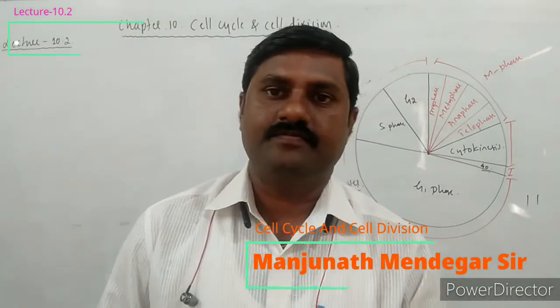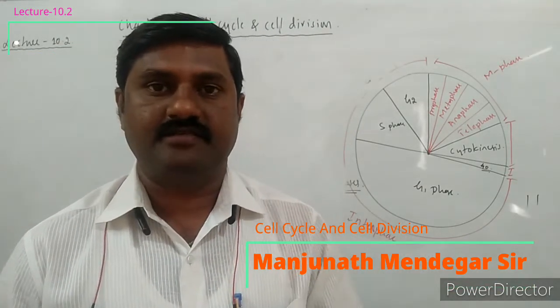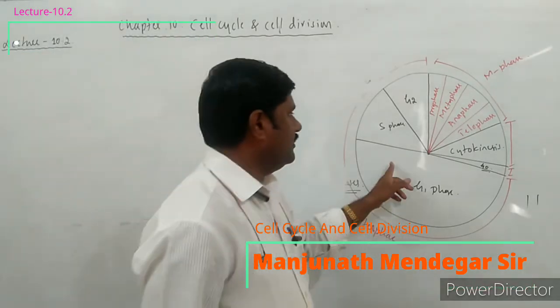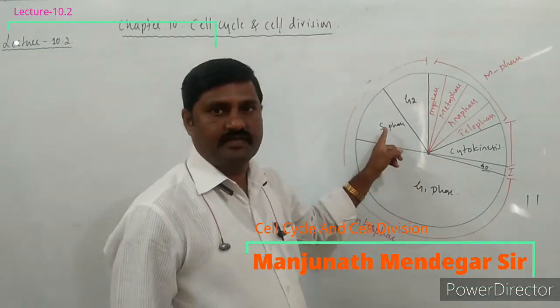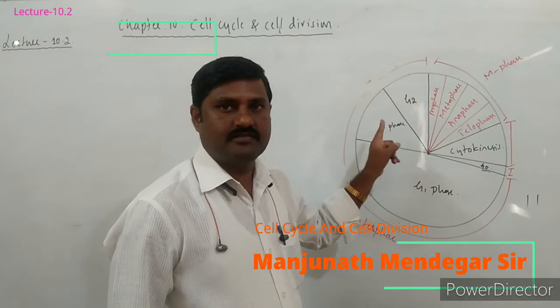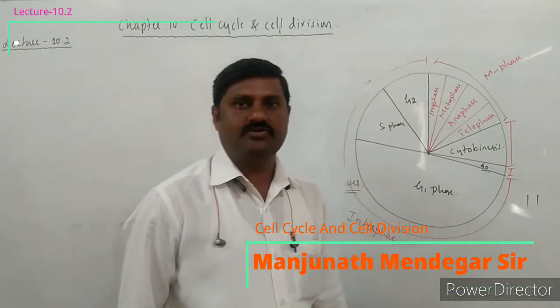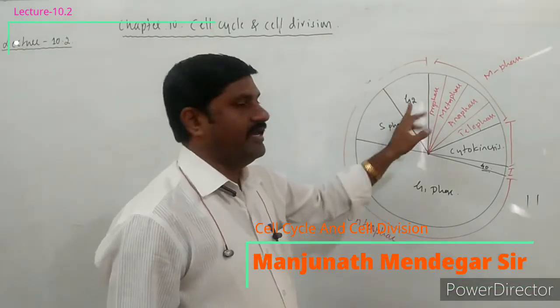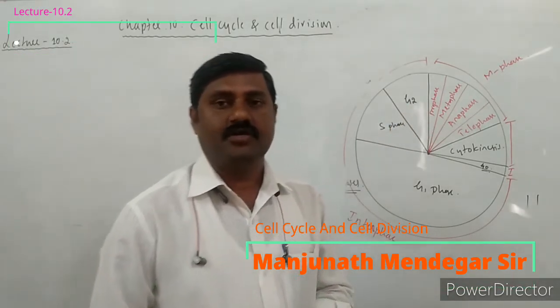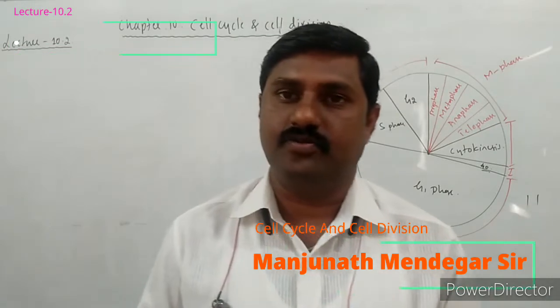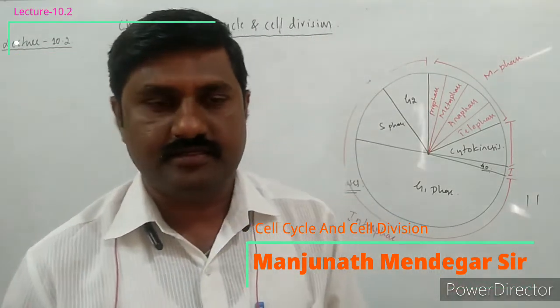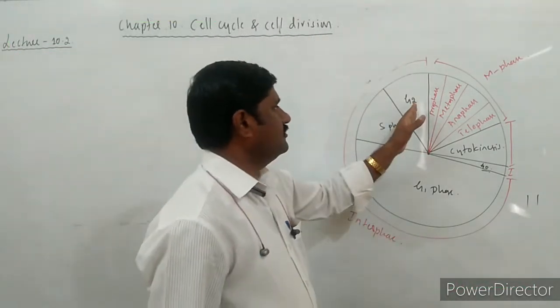One is G1, which takes maximum time, followed by S phase, that is synthetic phase, where the synthesis of DNA takes place. The third phase is G2 phase, where the remaining cytoplasmic contents or cellular contents duplicate once again, and protein synthesis takes place in this stage.